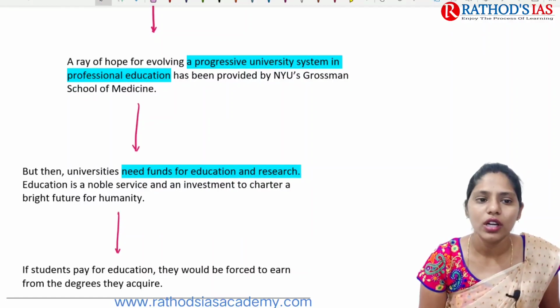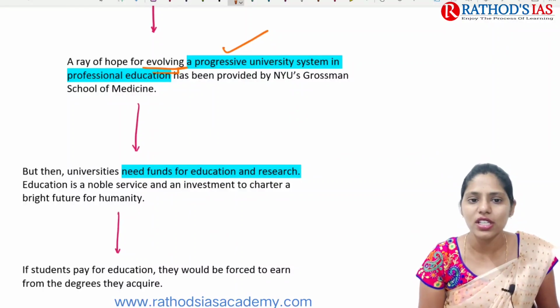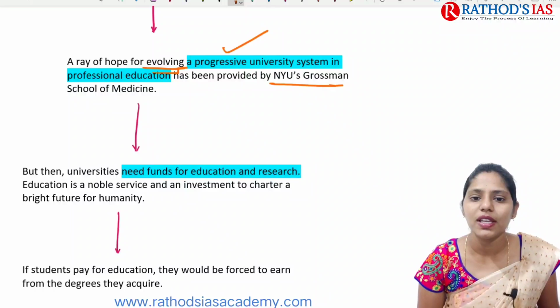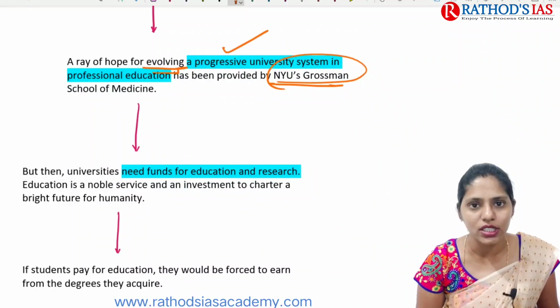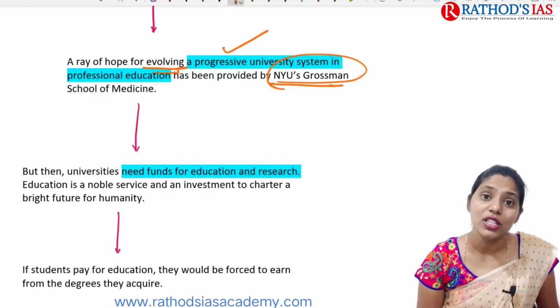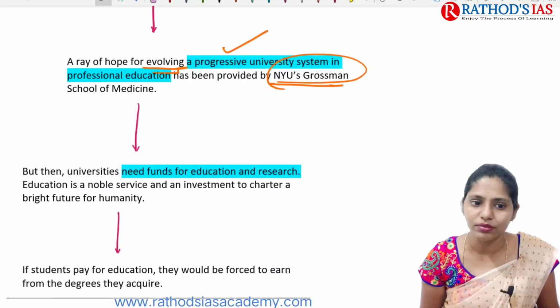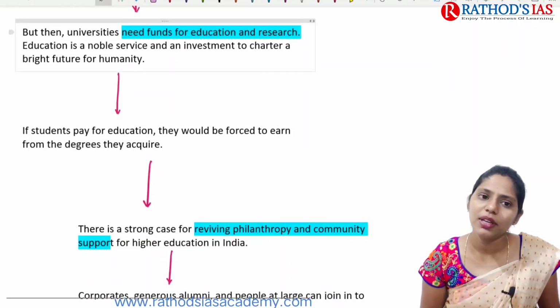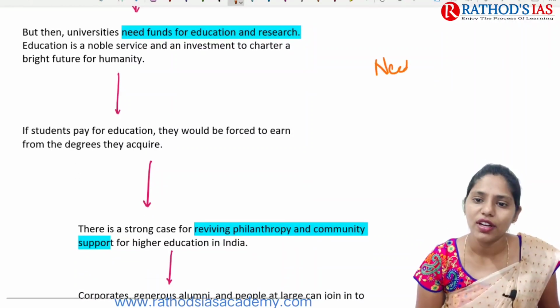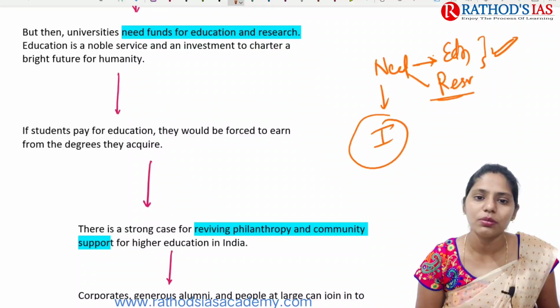There is a ray of hope for evolving a progressive university system in professional education. Because of the step taken by New York University School of Medicine, we have a ray of hope that this will lead to a progressive university system in professional education in the near future. In this context, the author says universities need funds, especially for providing quality education and research, and they need to focus on investment as well.